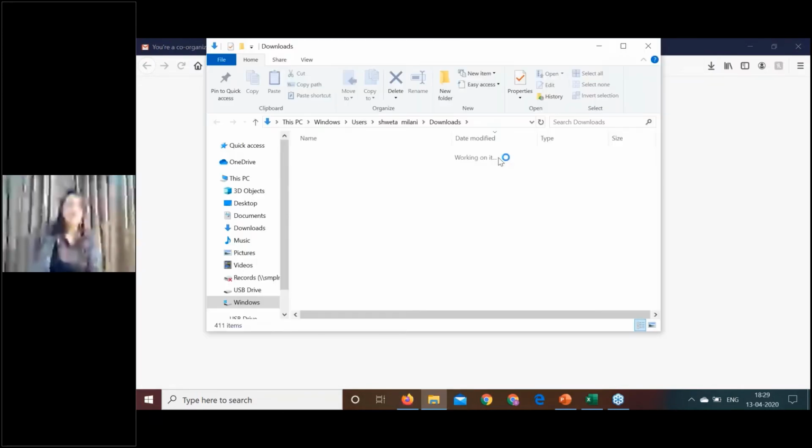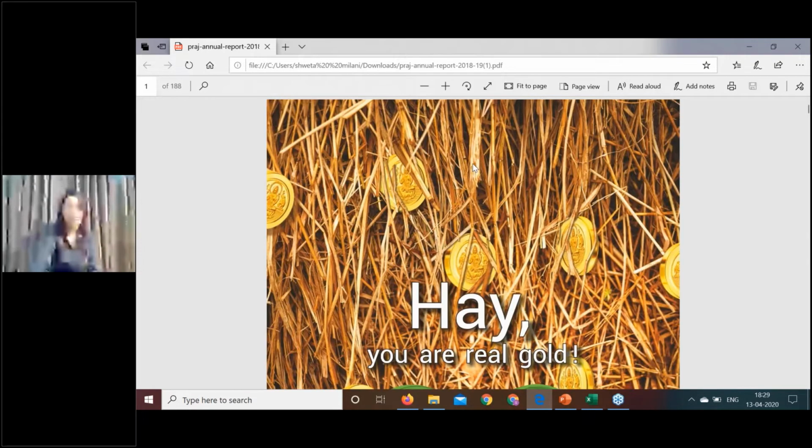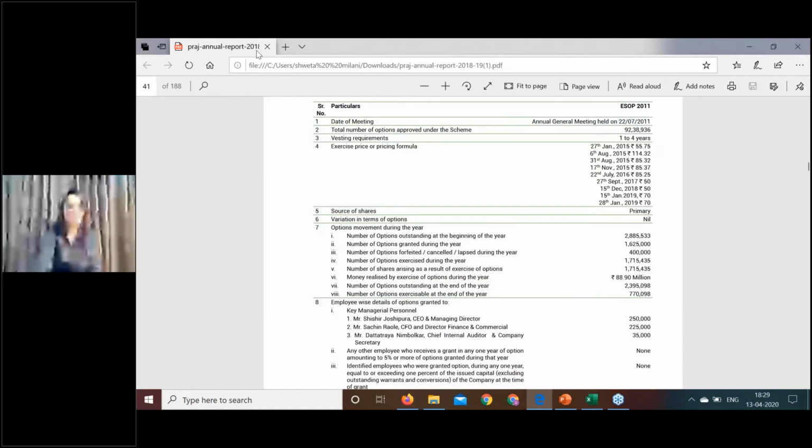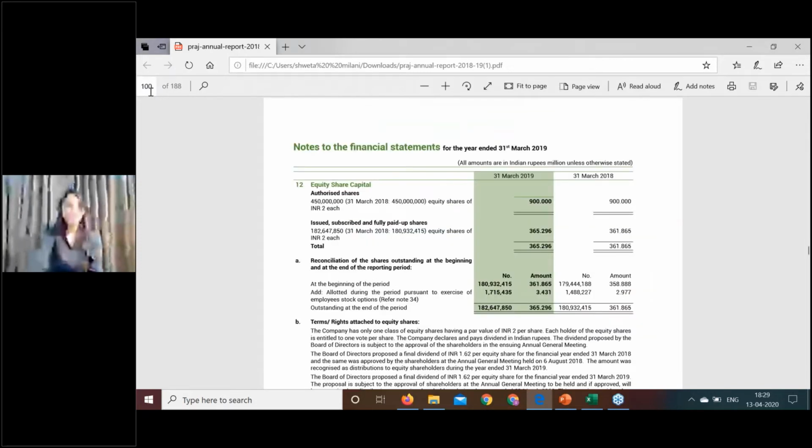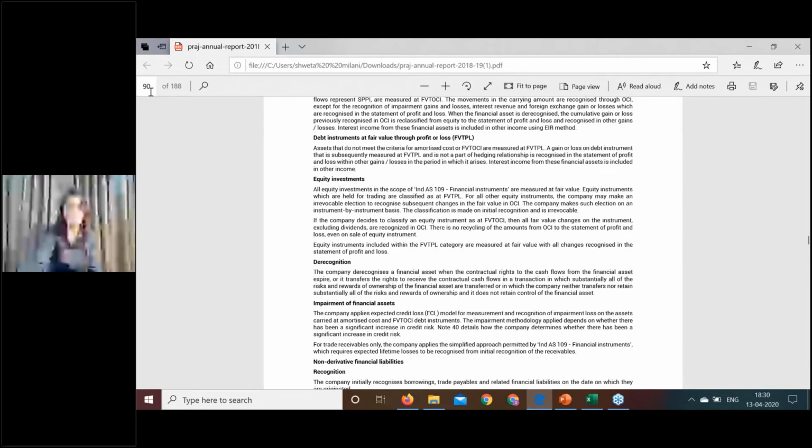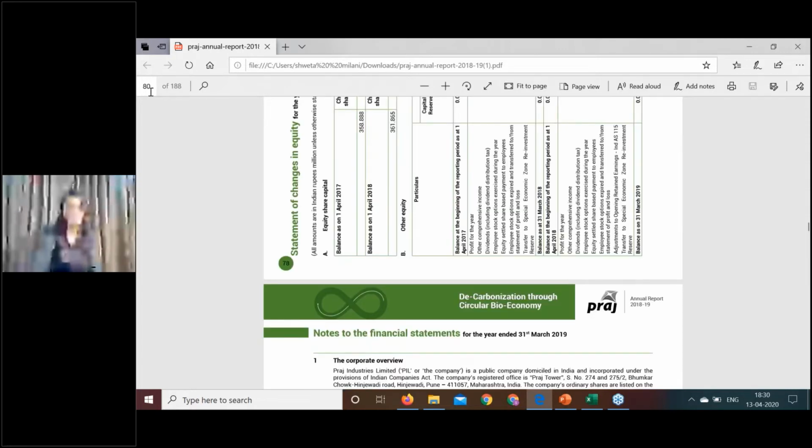I hope you can see my screen. I've just opened the annual report of Praj Industries Limited. We'll just see the P&L format and how OCI looks, so it is very much clear for you. So can you see the profit and loss on your screen?